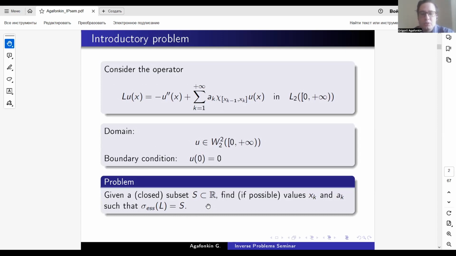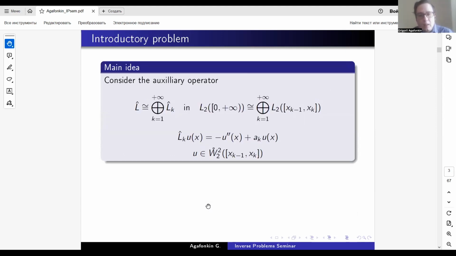But is it possible for the essential spectrum to be an arbitrary closed subset of the real line? We will show that it is possible indeed. The main idea of this method is to consider some auxiliary operator L hat being the direct sum. In this case, it is the direct sum of some operators on the intervals from x_{k-1} to x_k, which are given as the Sturm-Liouville operators with some constant potential on the finite segment.